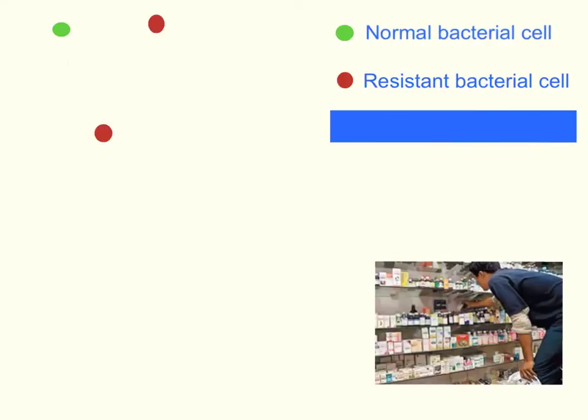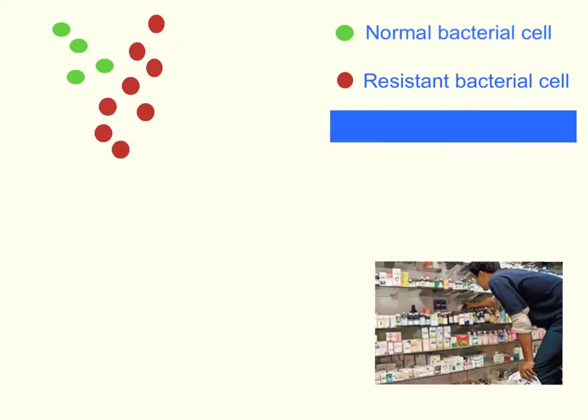Now that that's happened, what do you think these resistant bacteria are going to do? They're going to reproduce. So we're going to start to produce more and more of these resistant bacterial cells. Sure, there's still some normal that are around, but a reduced amount because we've just wiped them out with our antibiotics. And what you actually find happening is the more we're taking antibiotics, the more we're actually selecting for these resistant bacteria.